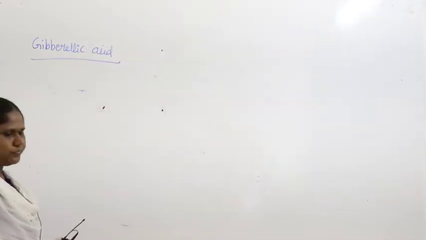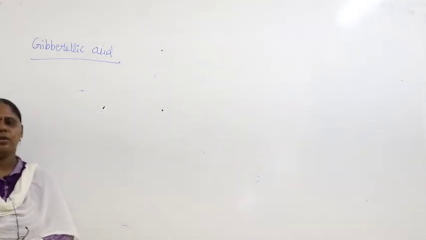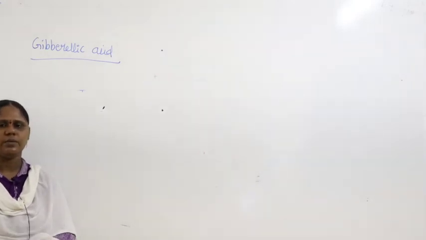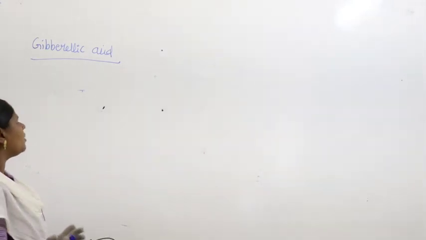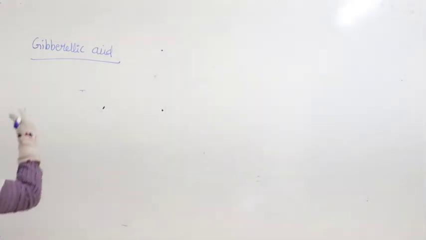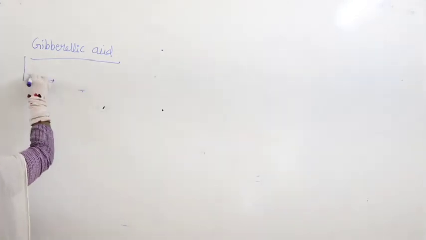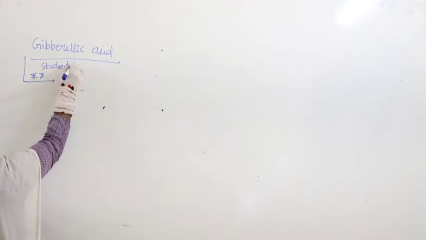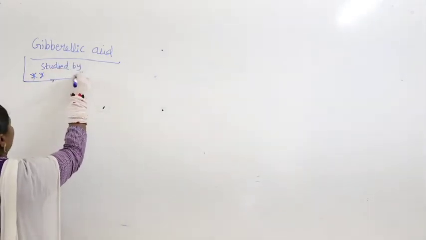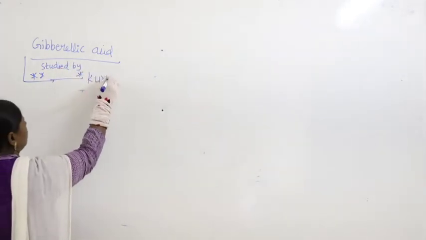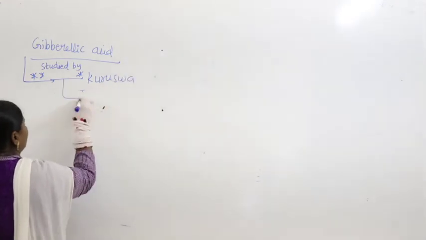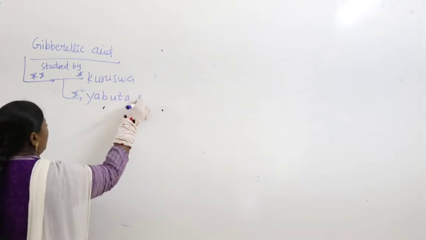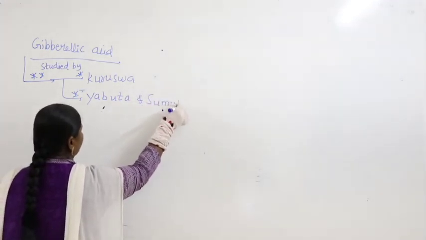Gibberellic acid. Let us talk about the next one after auxin, gibberellic acid. Gibberellic acid was studied by the scientist Kurosawa and two other scientists, Ebuta and Sumuki.